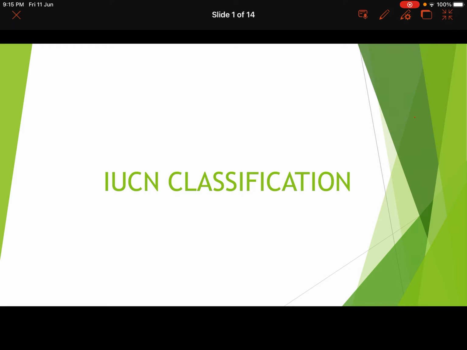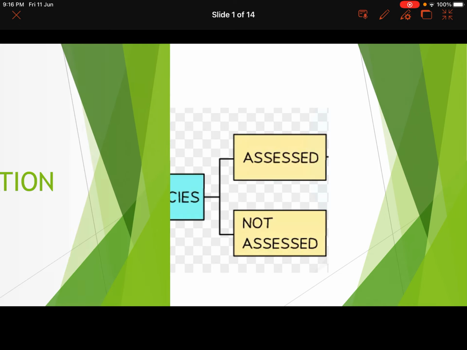But can you say that we know about all the species of flora and fauna on the earth? Do we know about it? I don't think so. Neither do the people who work in this IUCN know about it.